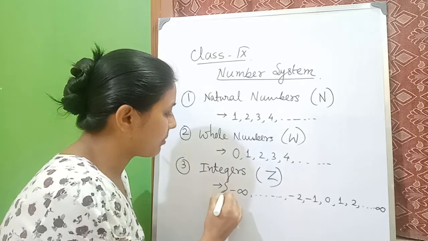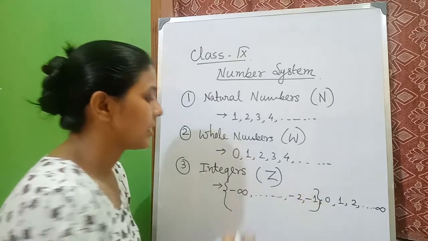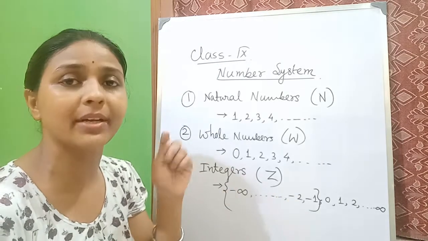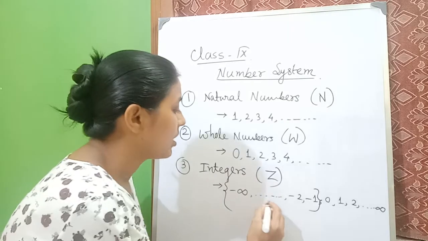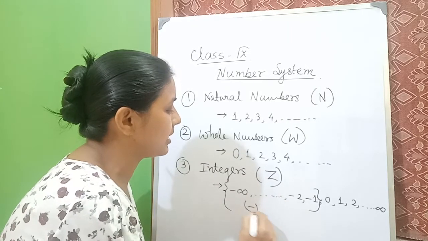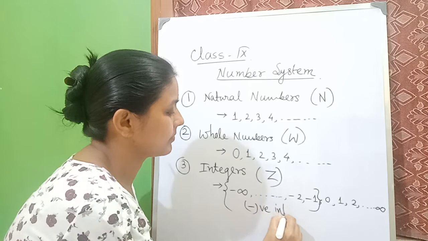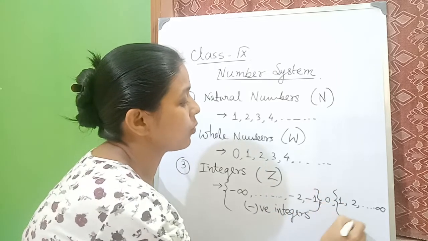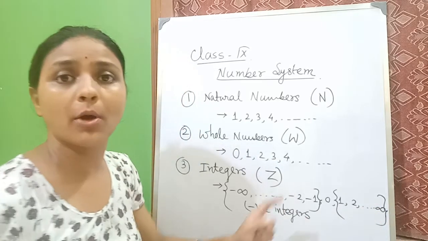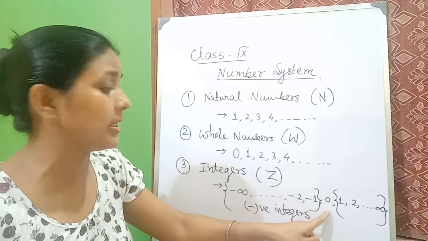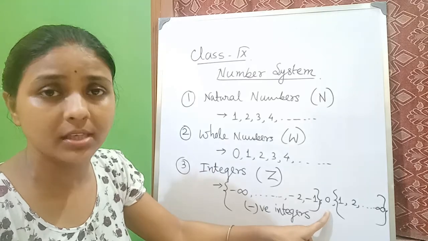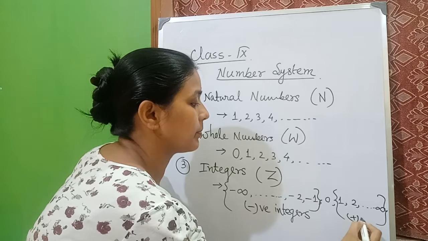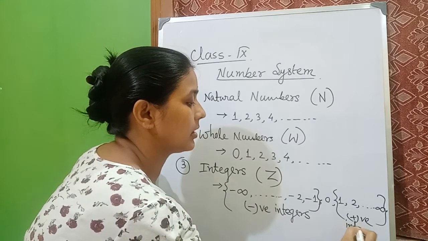Now from minus infinity to -1, where we have a negative sign, we call them negative integers. And from 1 to infinity, mind it, I haven't included 0, these are positive integers.